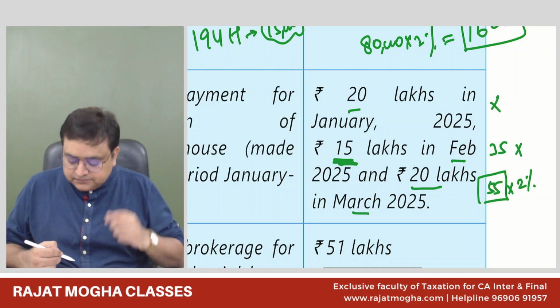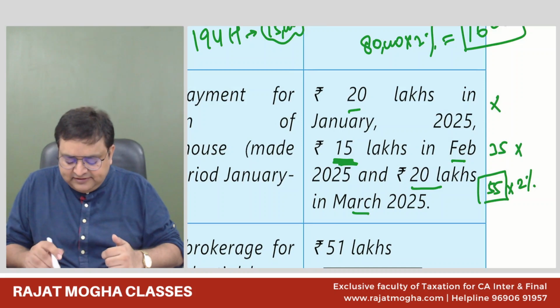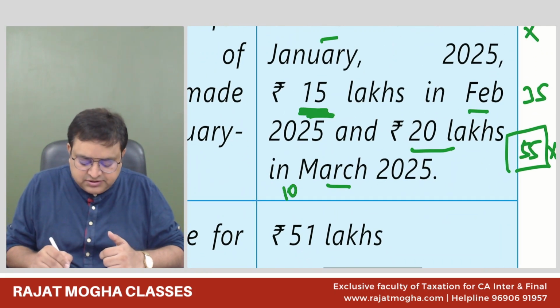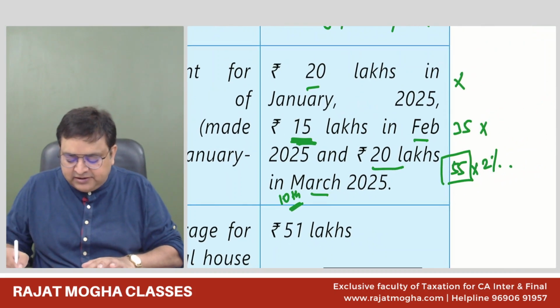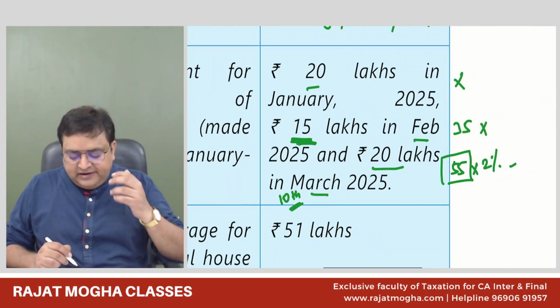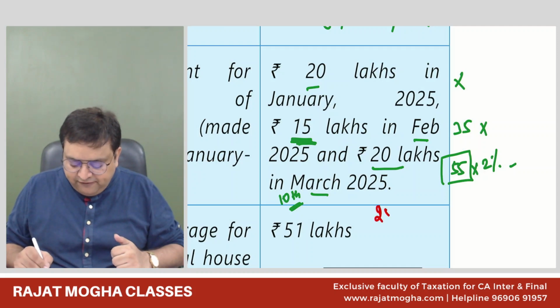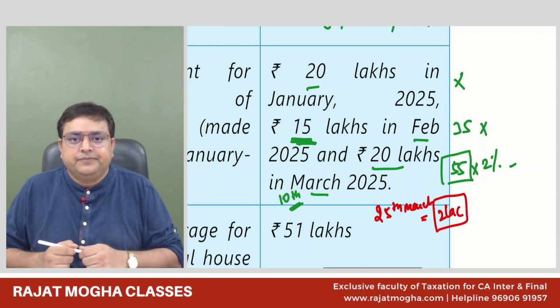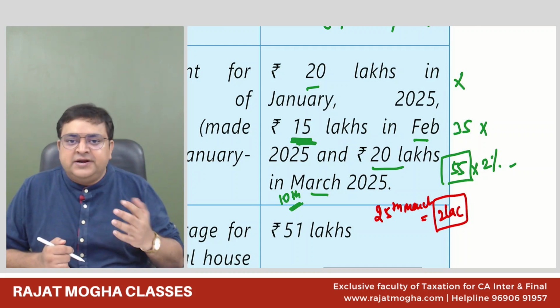Got it? Please tell me, let's say after this, he has made a payment of 20 lakh rupees on 10th of March. So you will deduct the TDS. Let's say to the same contractor, again, you are making a payment of 2 lakh rupees on 25th of March. Guys, will you deduct the TDS or not? Yes, sir. Why? Because already 50 lakh has crossed and you have started deducting the TDS.